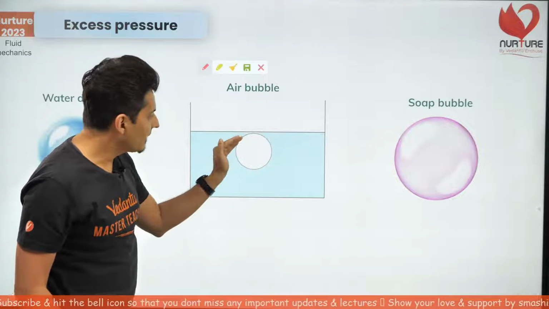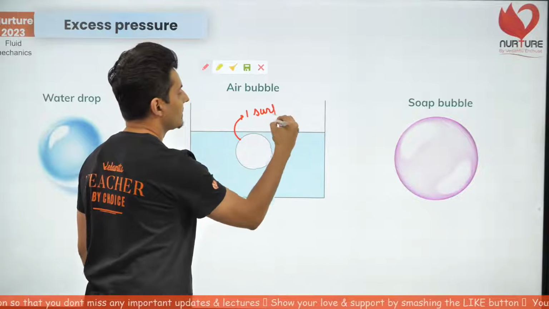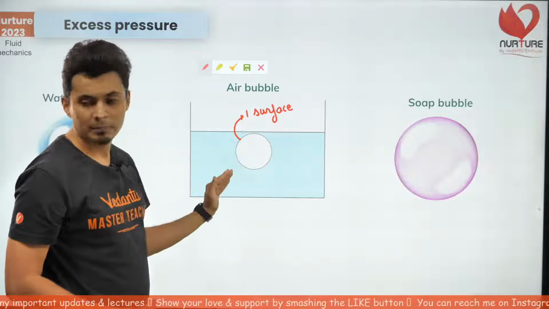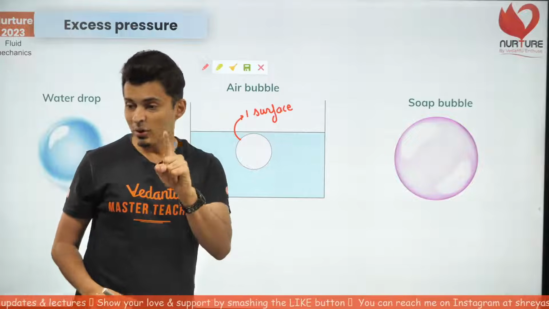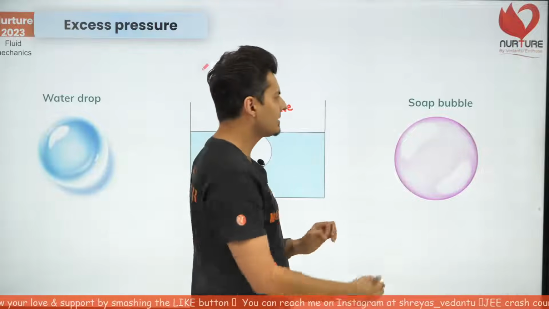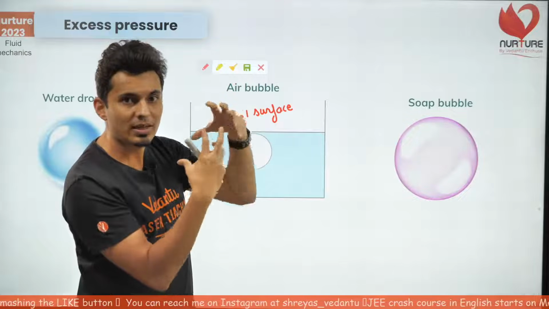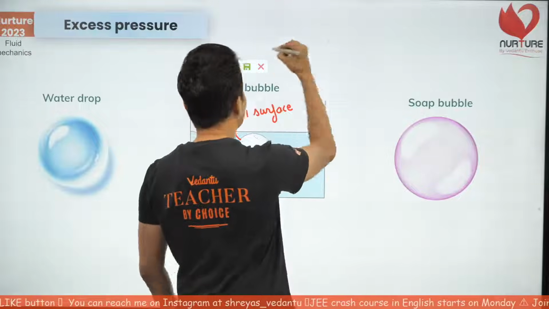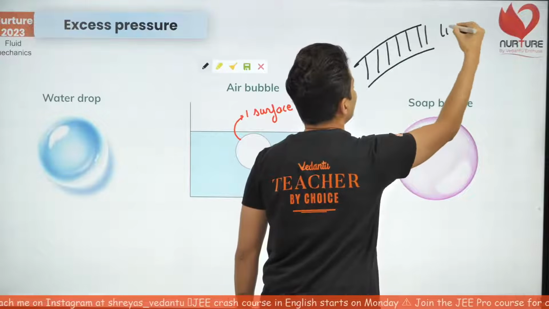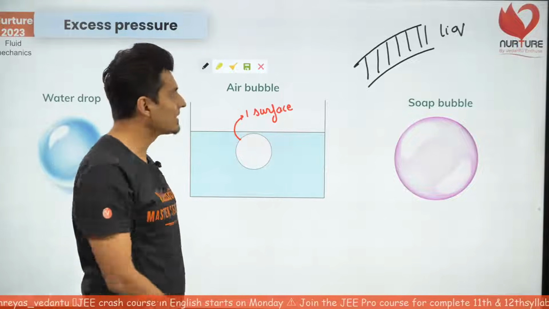Notice there is only one surface separating two different media. But if you look at this particular diagram, you will realize that the soap bubble is hollow, filled with air. So actually there is a layer of liquid in between. Do you see that, my warriors?